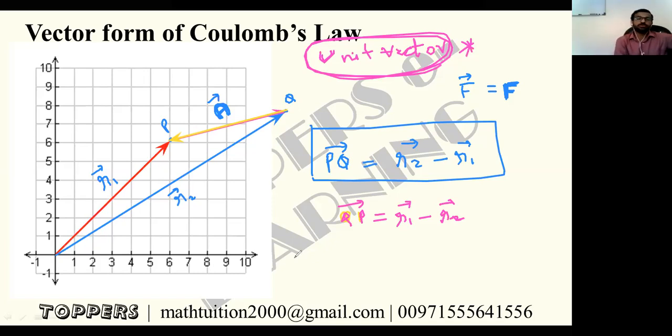So same force, our formula is what? Formula is F equal to K into